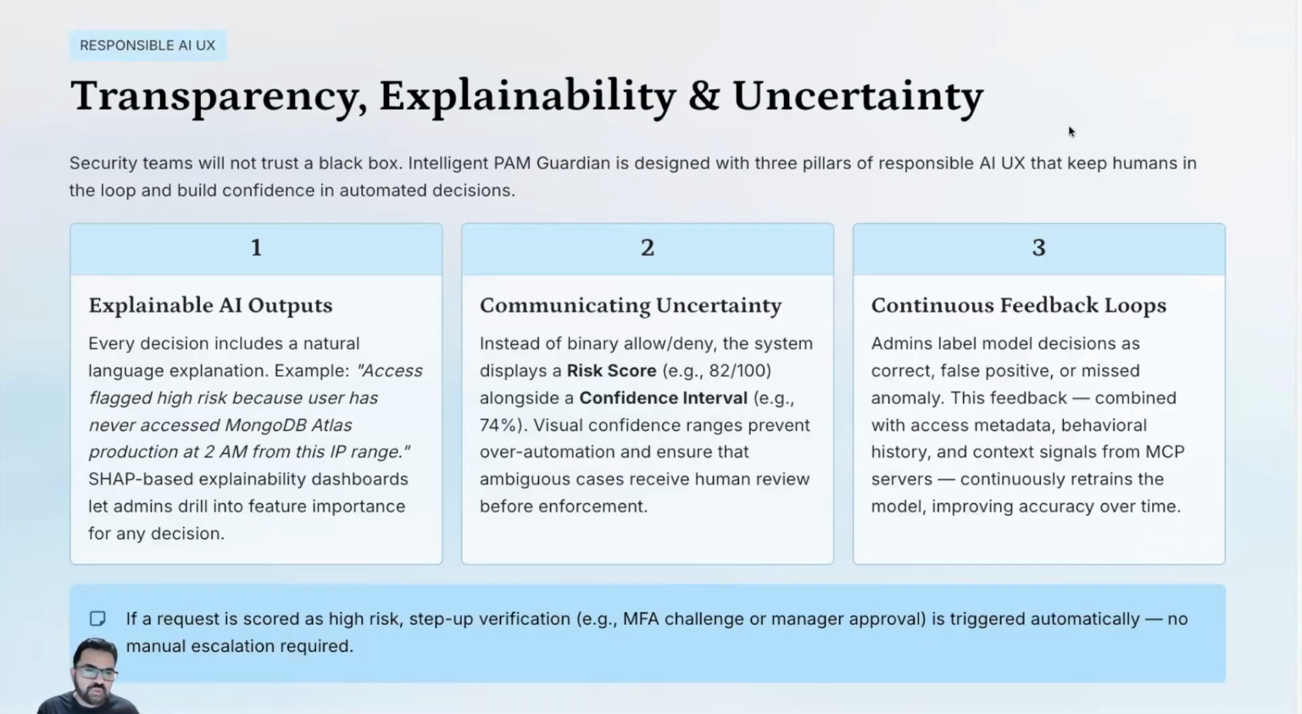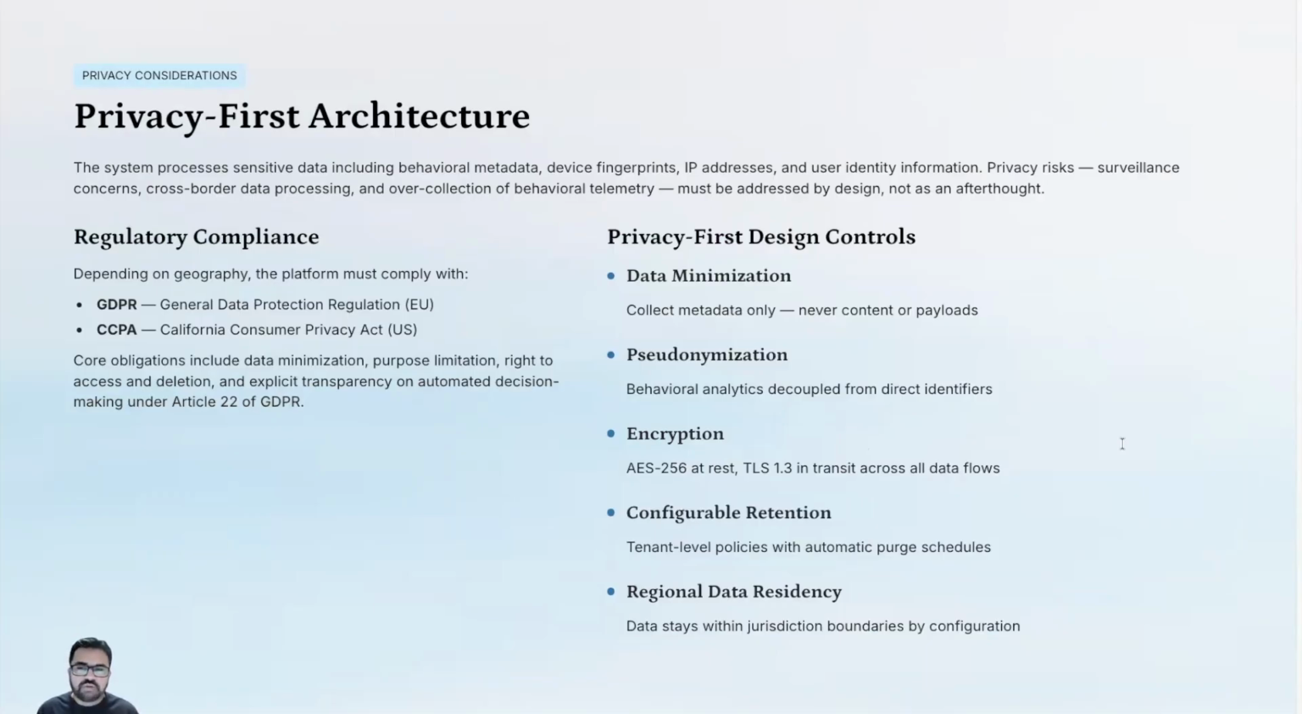The third one is very important, the continuous feedback loop. This is where the human in the loop comes into the picture, where the human admin will label the model decision as correct, false positive, or missed anomaly. This feedback is then combined with the access metadata, behavioral history, and other signals from systems like MCP server, and continuously retrains the ML model, and it improves the accuracy over time. From the privacy point of view, this is the privacy first architecture.